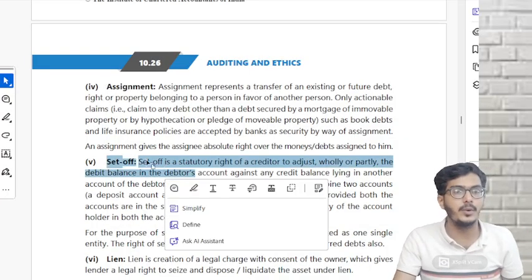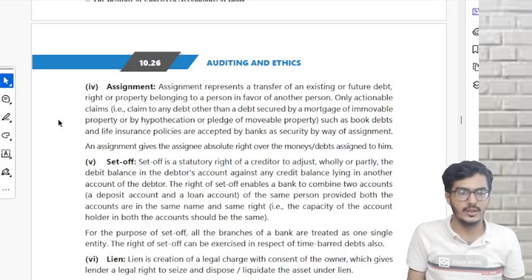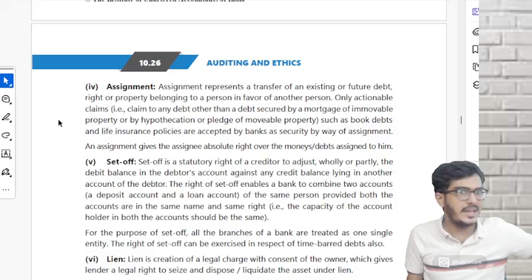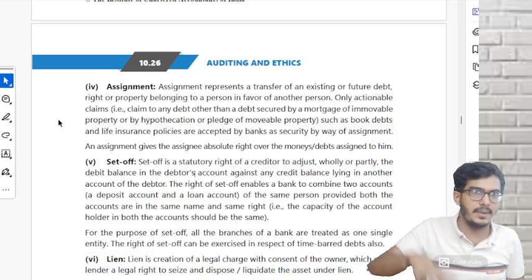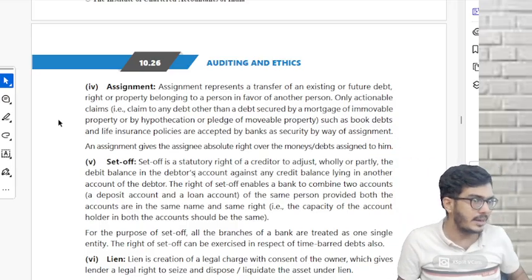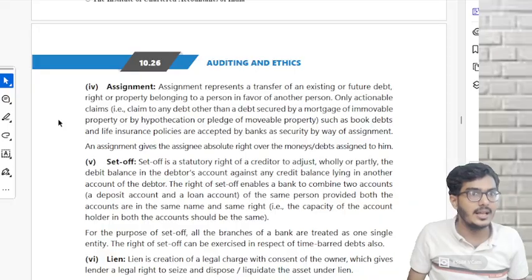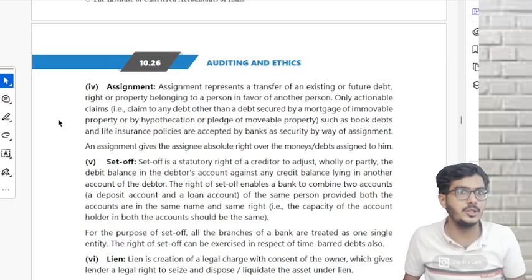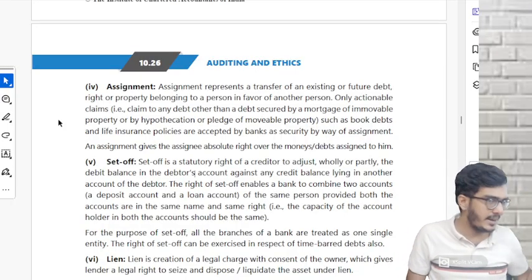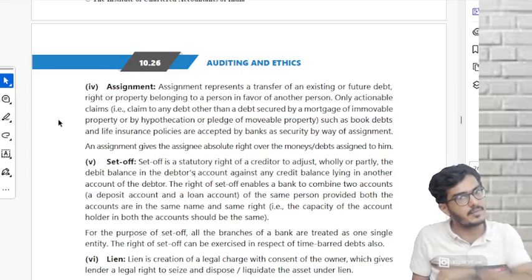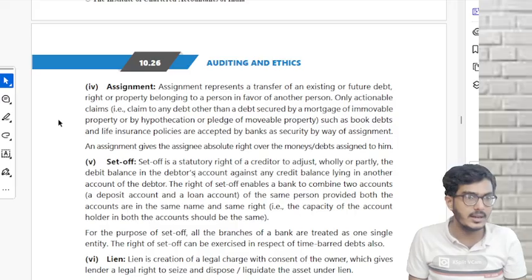Set-off, very important. Example, SBI branch in Nungambakkam, SBI branch in T Nagar. In SBI branch Nungambakkam, I have taken a loan of 5 lakhs. In SBI branch T Nagar, I have made a deposit of 3 lakhs. In one branch I have taken a loan, in the other I have made a deposit.